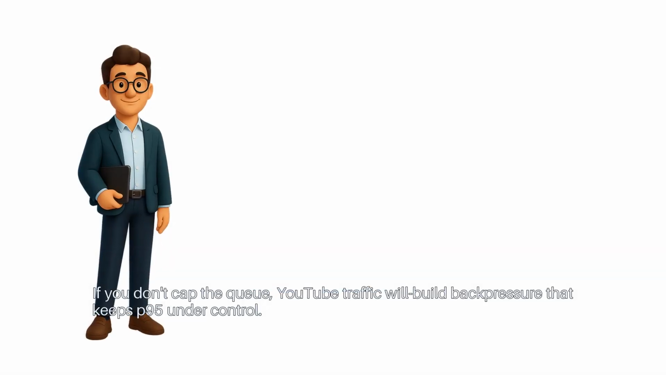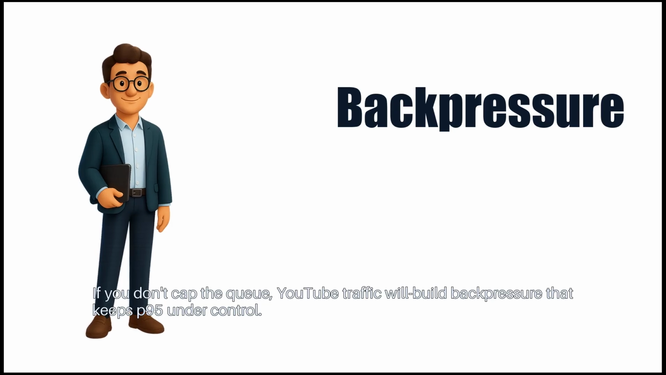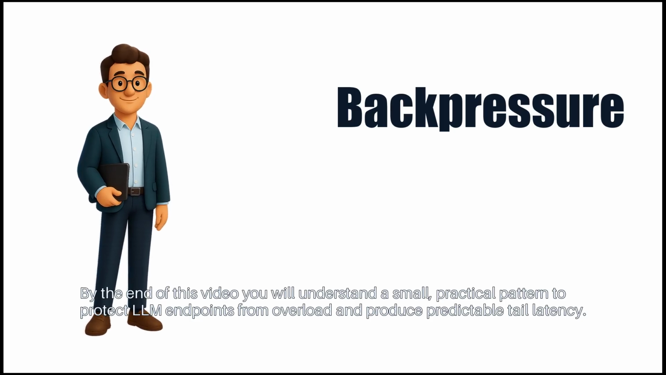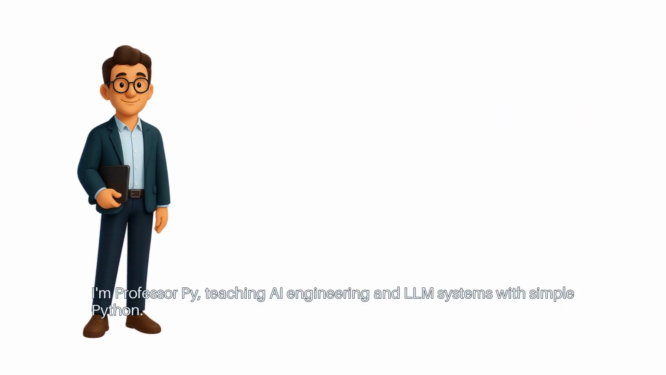If you don't cap the queue, traffic will build back pressure that keeps P95 under control. By the end of this video, you will understand a small practical pattern to protect LLM endpoints from overload and produce predictable tail latency. I'm Professor Pi, teaching AI engineering and LLM systems with simple Python.